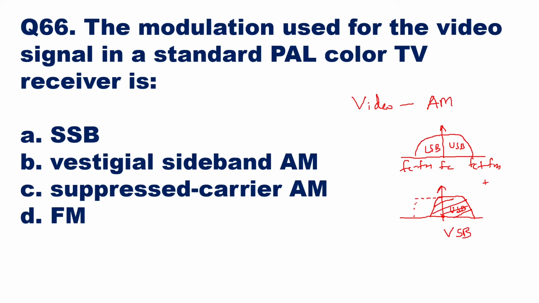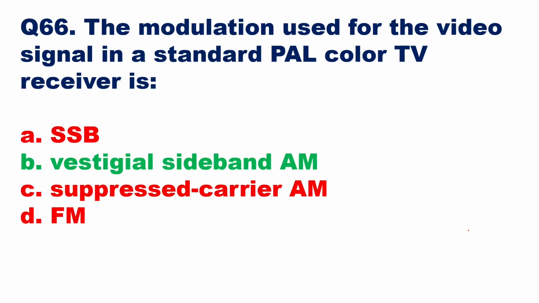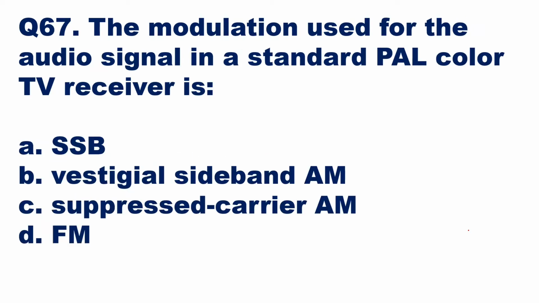So in video, we follow amplitude modulation, and in amplitude modulation also we transmit one complete sideband, the upper sideband, and a part of the lower sideband, which is called vestigial sideband transmission. So option B will be the right answer here, vestigial sideband AM. Okay. So here you can see option B is the answer for this. Then we'll go to the next question.